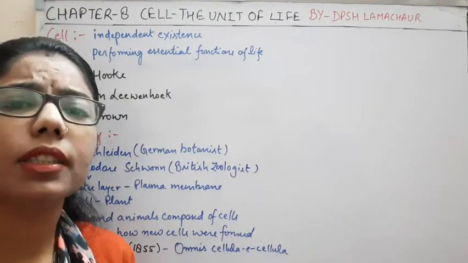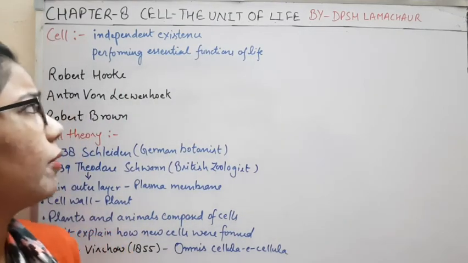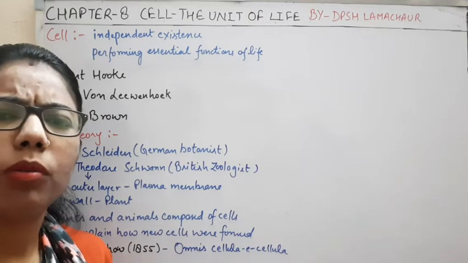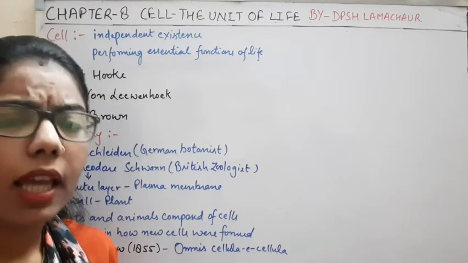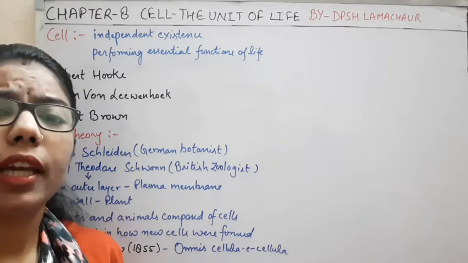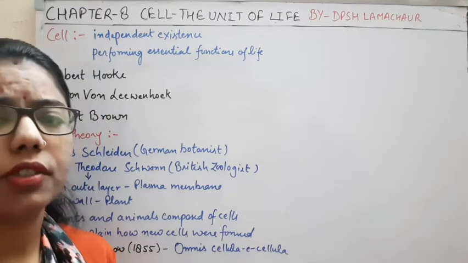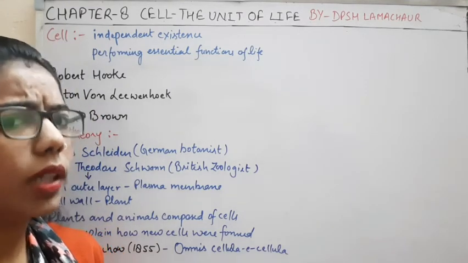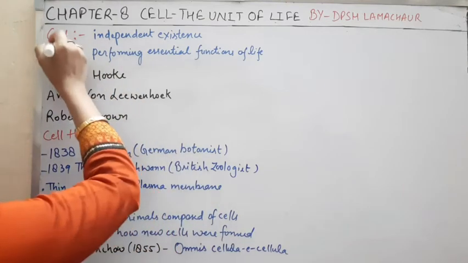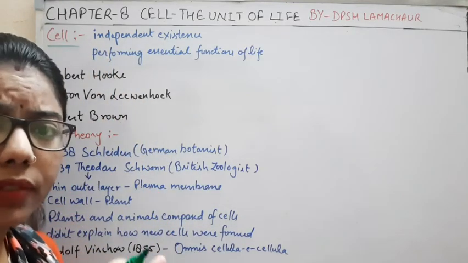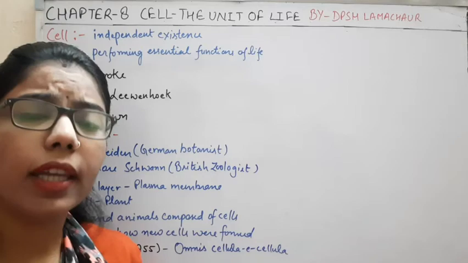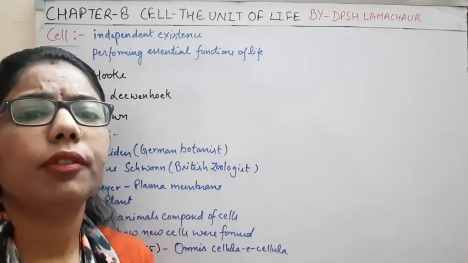In the previous classes, you must have studied something about the cell, what the cell is and how we have different types of structure of cells. Here we will start with the definition of cell and how we can classify these cells into different types.